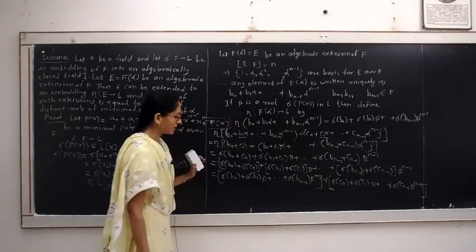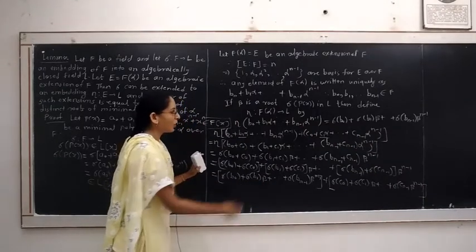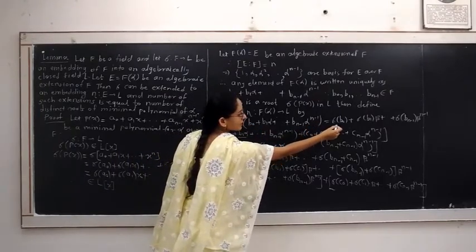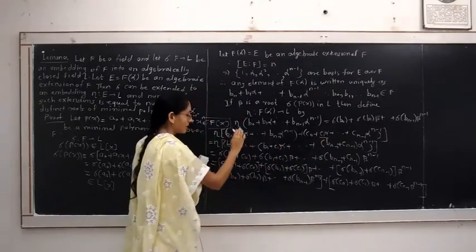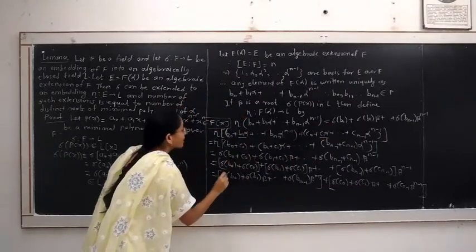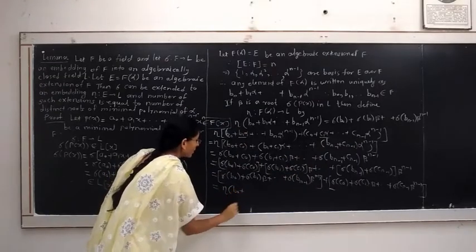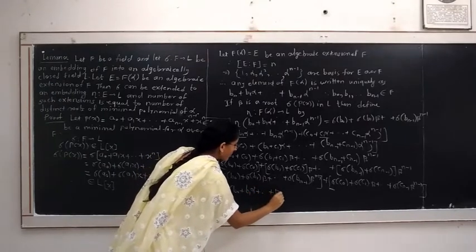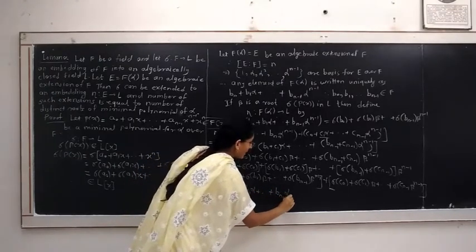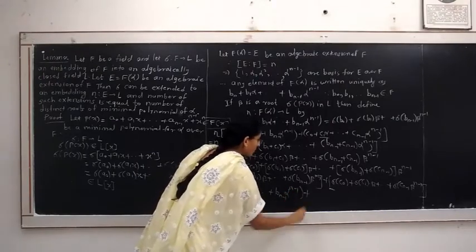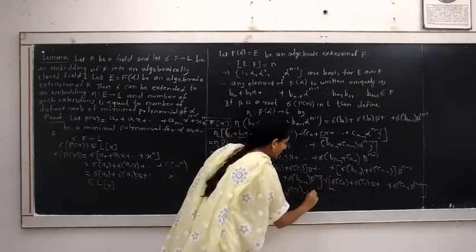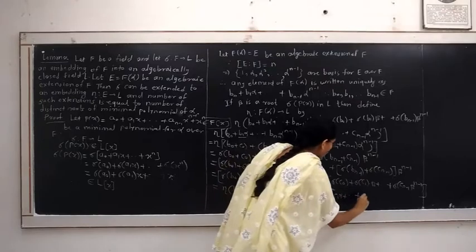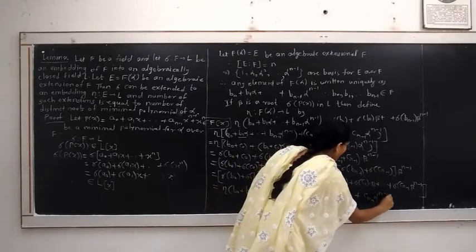This first bracket is the image of the polynomial b0 plus b1 alpha plus bn minus 1 alpha raised to n minus 1. It is given by this equation. Therefore, here we write eta of b0 plus b1 into alpha plus bn minus 1 into alpha raised to n minus 1, plus similarly this is the image, eta of c0 plus c1 alpha plus cn minus 1 alpha raised to n minus 1.